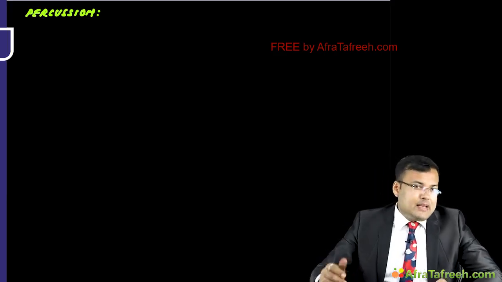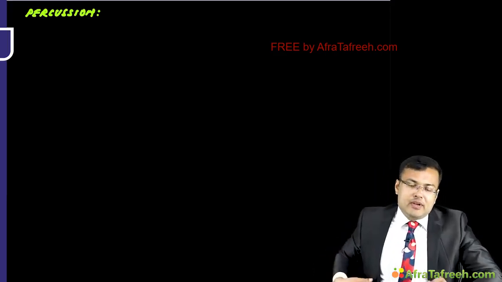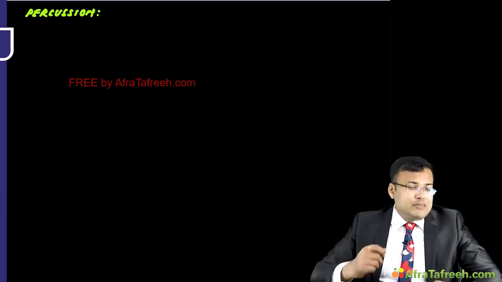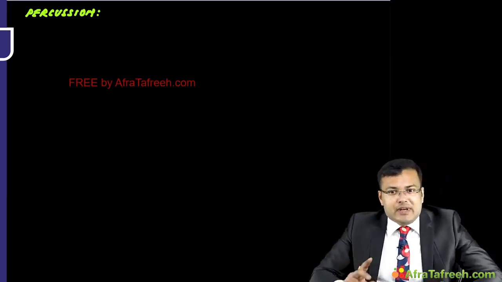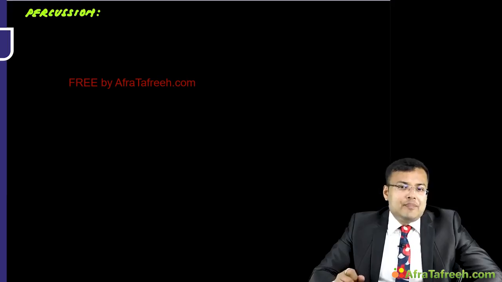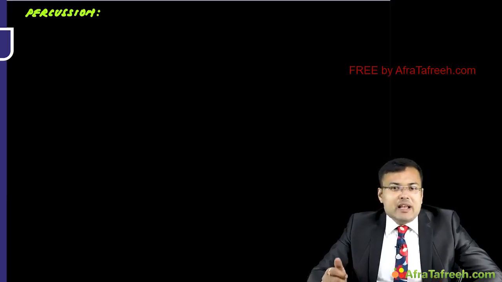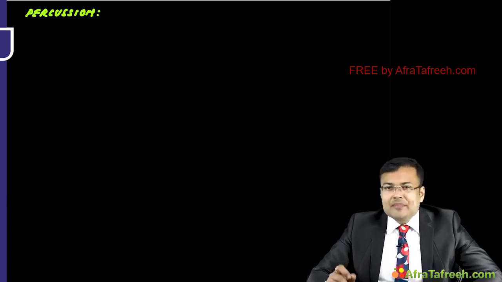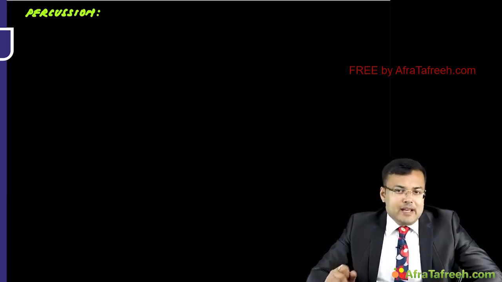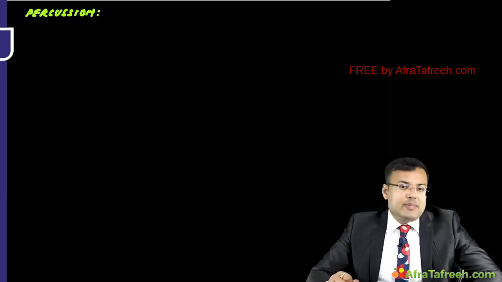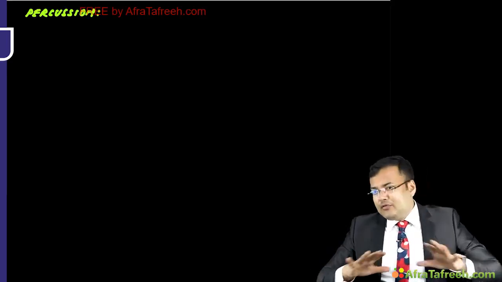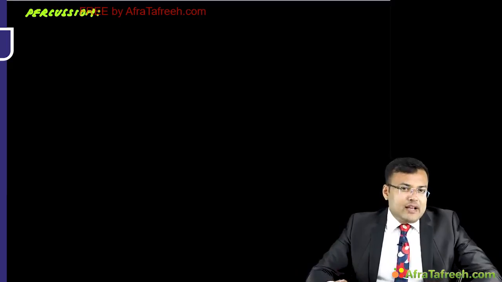If there is tympany in the right upper quadrant, it means there is air between the abdominal wall and liver, which occurs when the patient has intraperitoneal free air. So obviously in cases of perforation peritonitis. And if there is diffuse dullness, we are going to find it in a fluid filled abdomen.